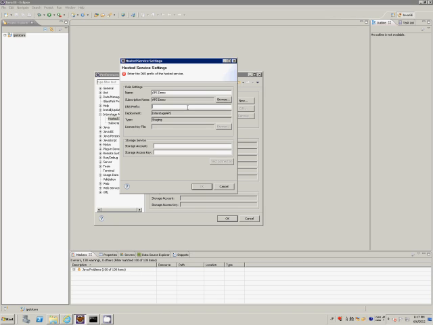We have to do this because the plugin needs to know which subscription this hosted service belongs to. In the DNS prefix field, we specify the DNS prefix of the hosted service to which we want to deploy a Java application. We can find out which DNS prefix to use in Windows Azure Management Portal. In this demo, the DNS of this hosted service is APS Demo 2. Because this plugin uses Windows Azure Storage Service as a temporary storage area, we have to specify a storage account name and access key.